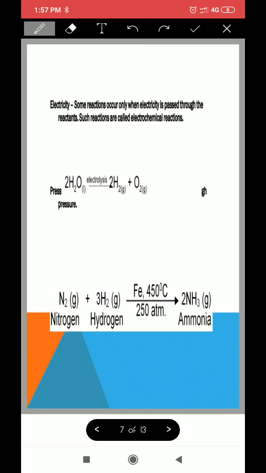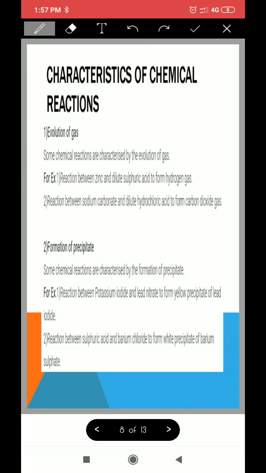Next, electricity we studied yesterday. Now, characteristics of chemical reactions is the next topic. This says how chemical reactions take place. How do we know that a chemical reaction has taken place? Suppose you would be remembering that you have done in physical and chemical change.